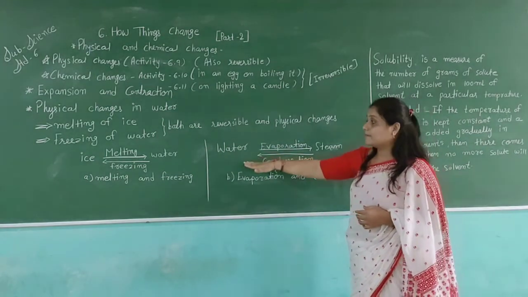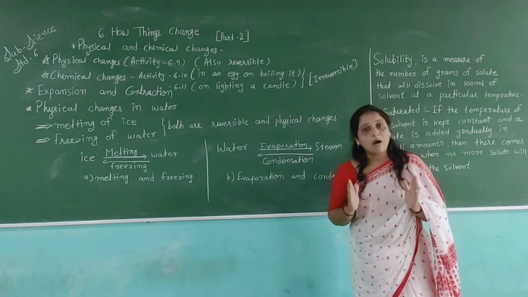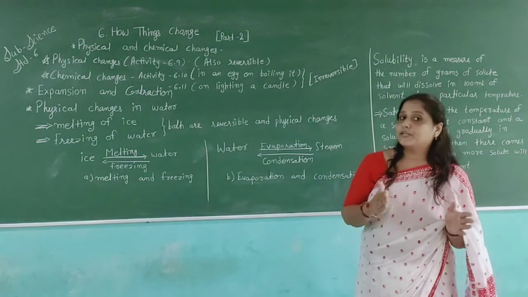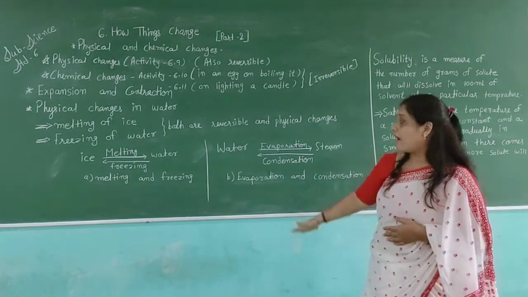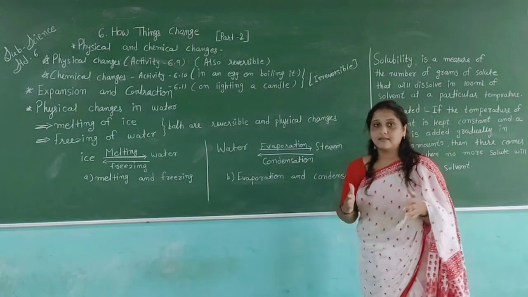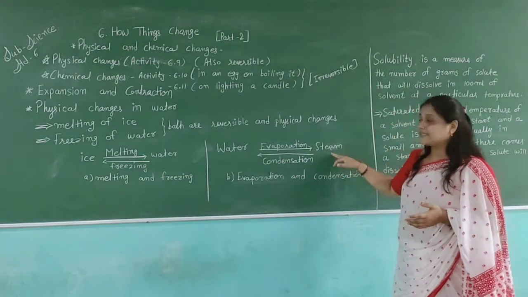Then after that, evaporation and condensation. You have learned about evaporation and condensation in your previous classes also. Evaporation means when we boil the water, it becomes steam.